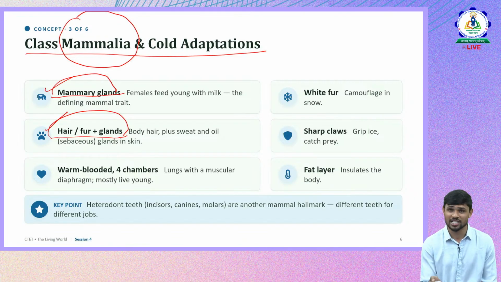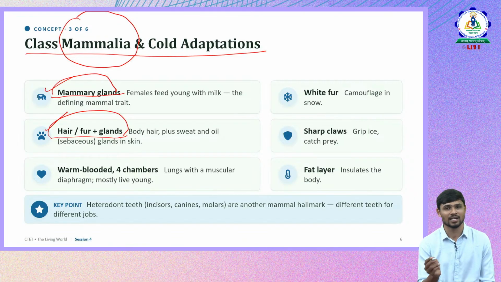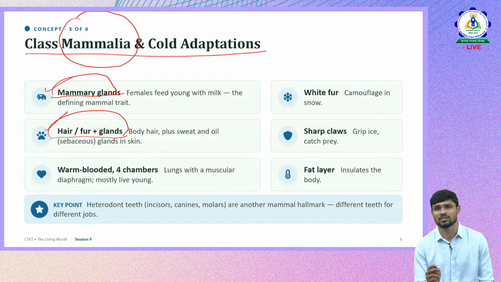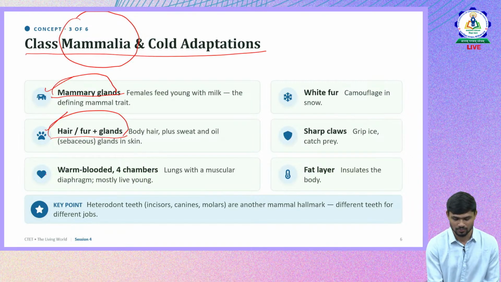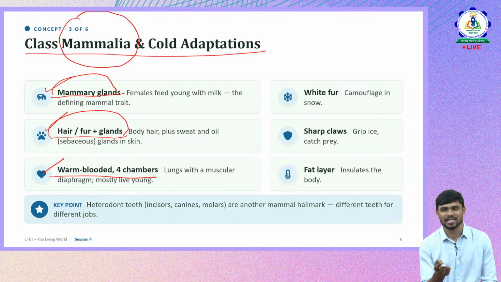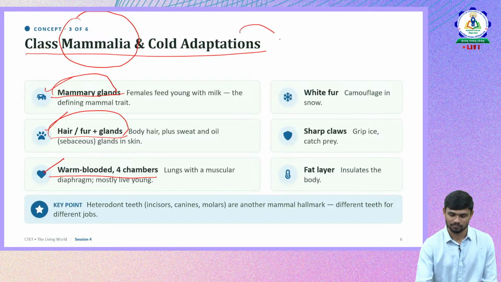Okay, so that is where CTET is testing. It's not testing the direct concept, it is testing the exceptions that are present in different organisms, and that's what we are going to discuss now. So the other common characteristic is warm-blooded and four-chamber, exactly like the birds. So what are the adaptations here?